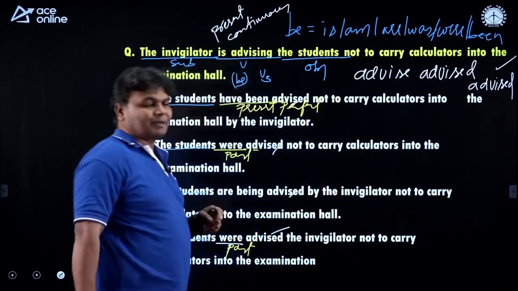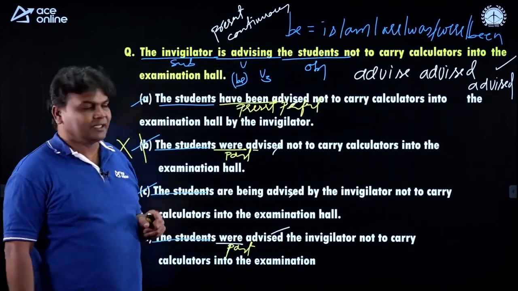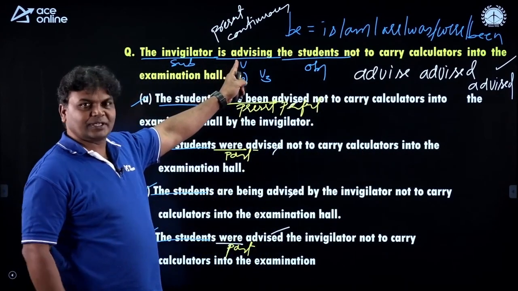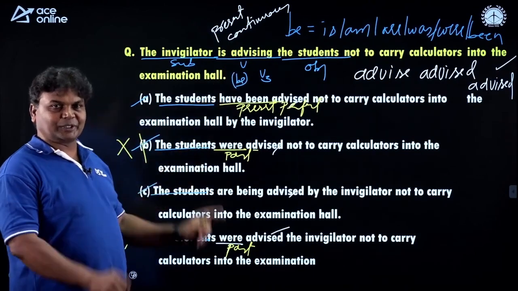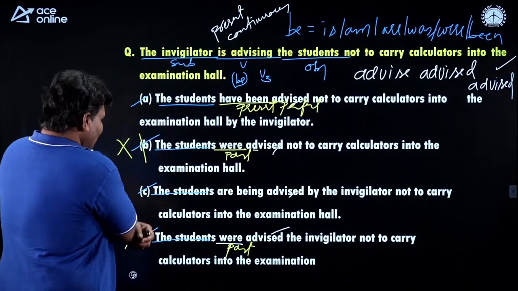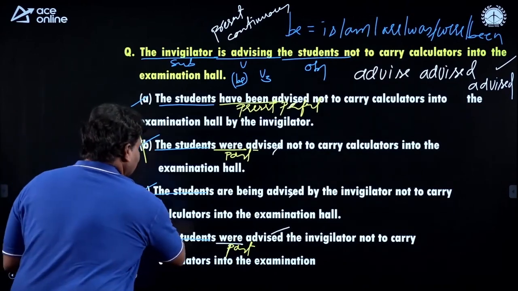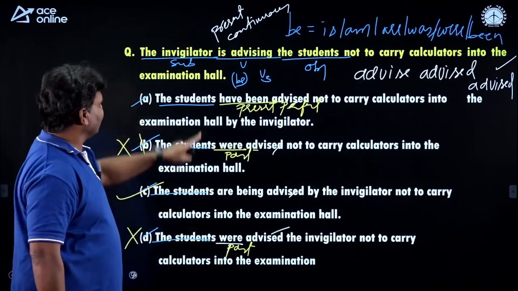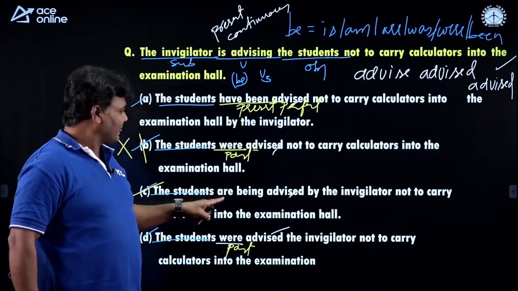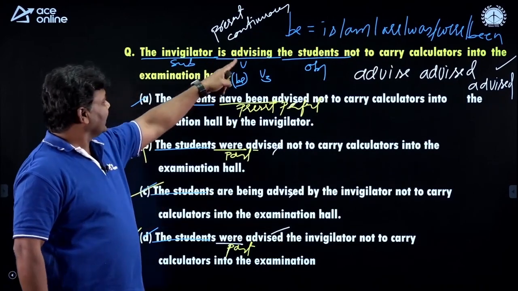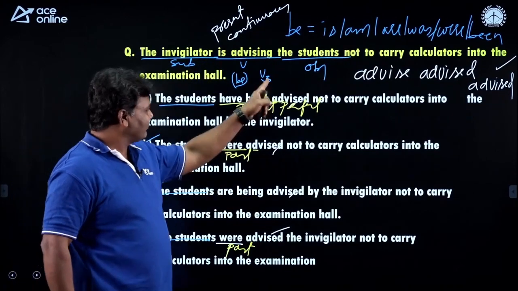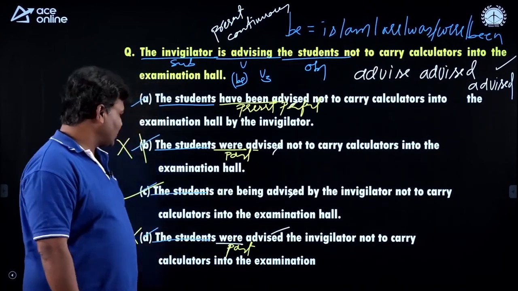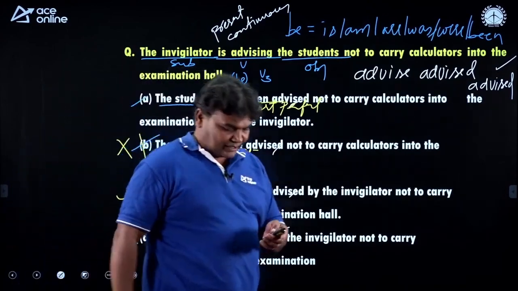The decorum of the sentence has to be maintained. Present continuous has to go with the present continuous itself. So what is left now? The students, plural, are being advised, V3, by the invigilators not to carry calculators into the examination hall.